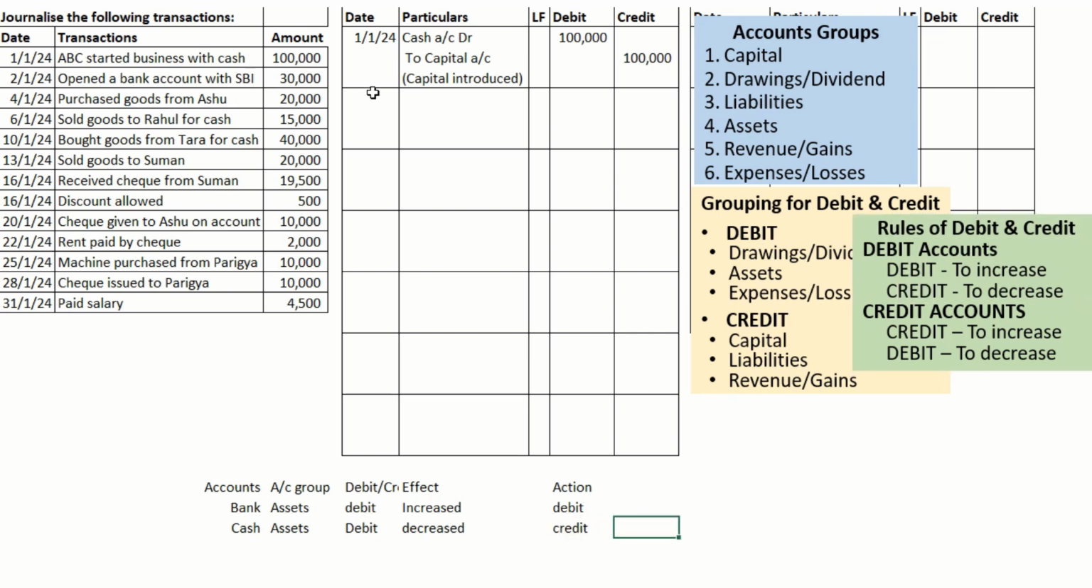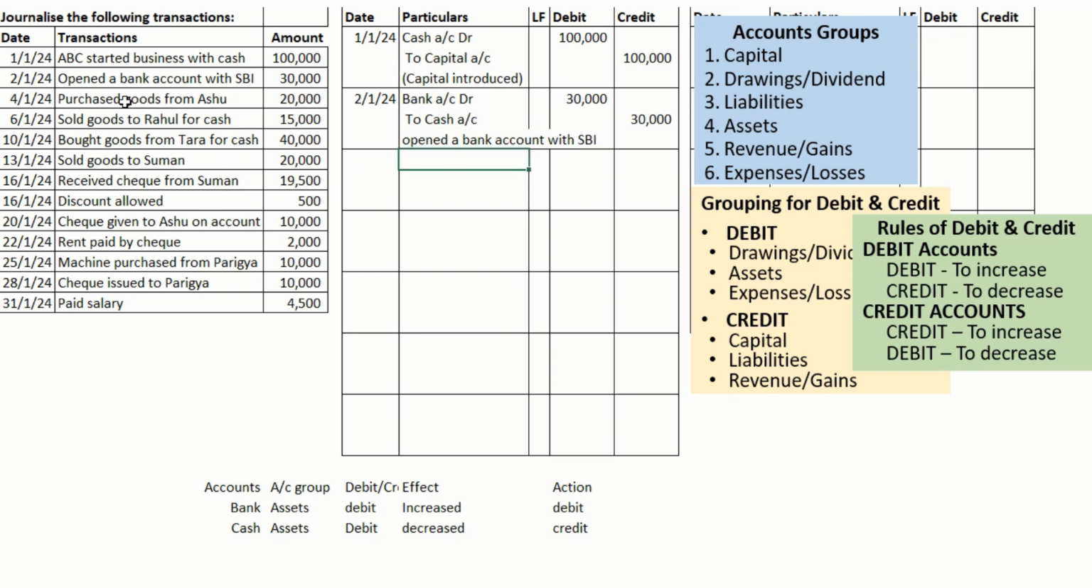Now the entry, first of all, date. Debit aspect was SBI bank account, or we can write like bank account debtor if the company is having only one bank account. Bank account debtor, amount is 30,000 to cash account. Narration should be opened a bank account with SBI.